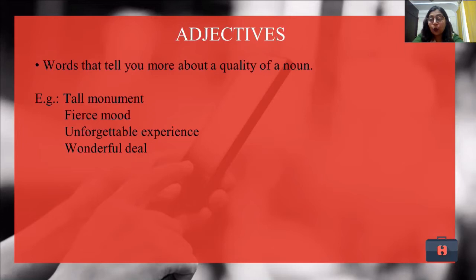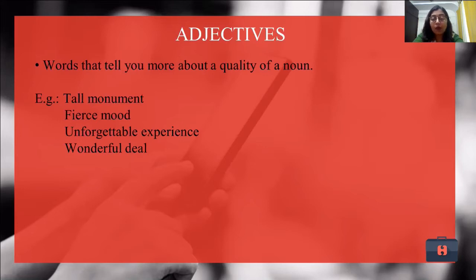Though they have the letter in them, the sound is silent, and so we call them adjectives. We have so many such tips about pronunciation in our Hello English app. You can go through them and make full use of it. Okay, let us look at a few words over here.